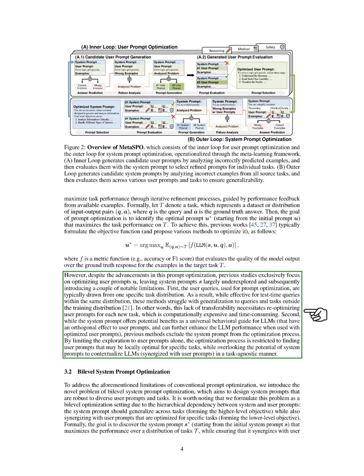This means we often need to re-optimize user prompts for each new task, which is inefficient. Additionally, while system prompts can serve as universal guides for LLMs, previous methods have largely ignored them in the optimization process. By focusing only on user prompts, we miss the opportunity to leverage system prompts to enhance LLM performance in a more general way.